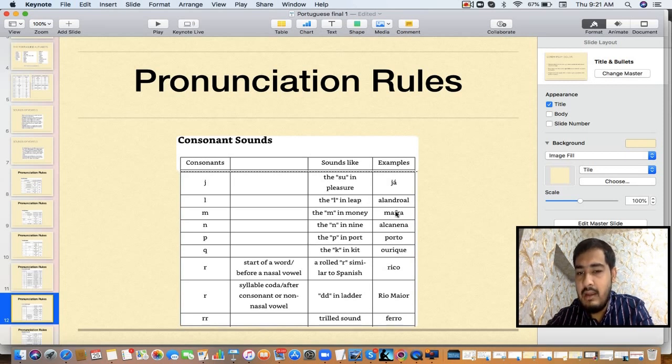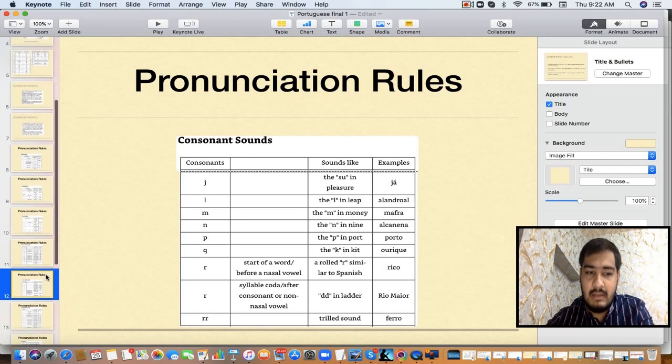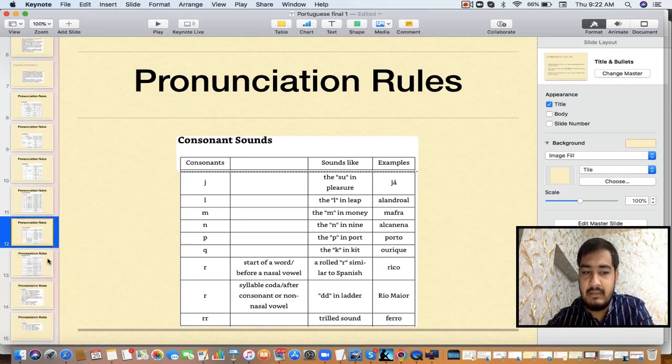Okay, Alandro, al, Mafra. C is coming before A or U, so it has the ka sound. Alcanena, Porto. Then Q, U will have the qua sound. So Aurique. R, okay, R is a little bit like R, basically literal. Rico. Clear? Overall it's an R sound, and with practice it will come. It's a little bit guttural, coming from inside of the neck, raw, like this.